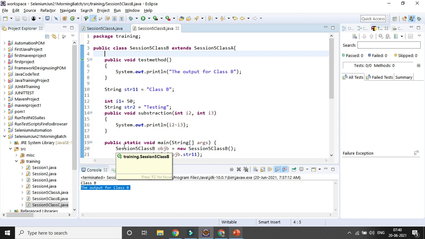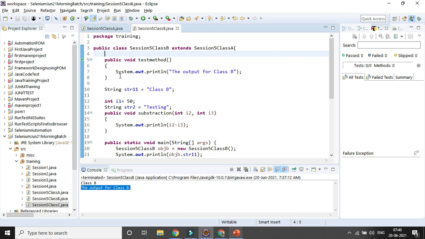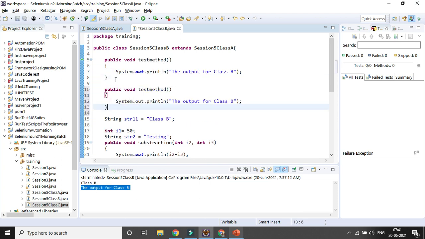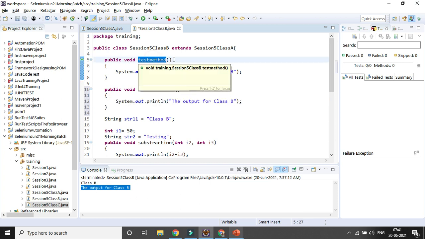So we have created here one method and one class. If I want to use the super thing, we will create another method, then I can use all the methods. So instead of the test method, let's create a method testAll, and here you can call that test method. It will definitely be displayed here, the test method.